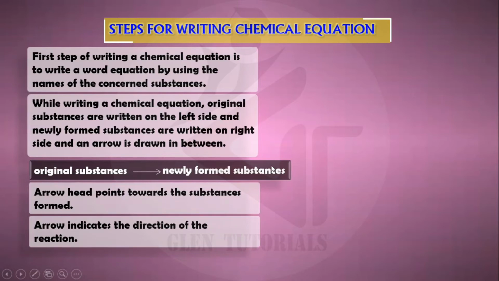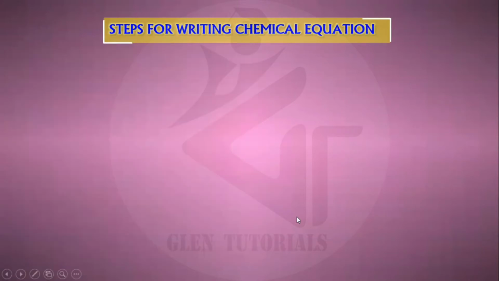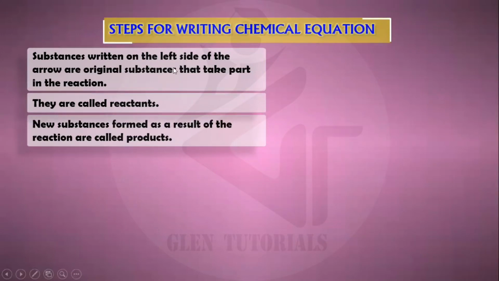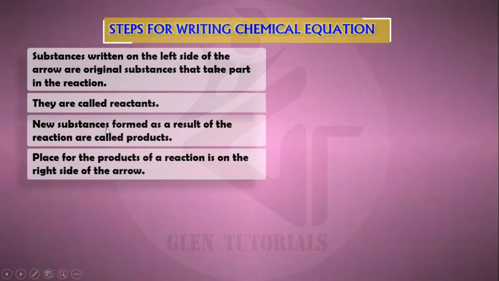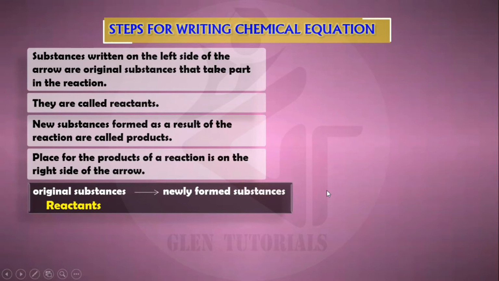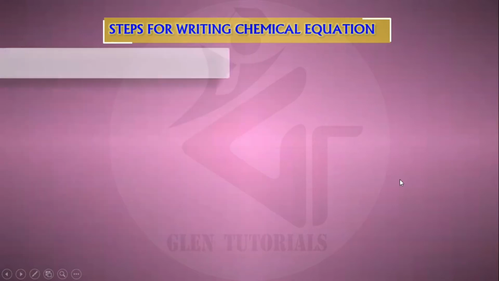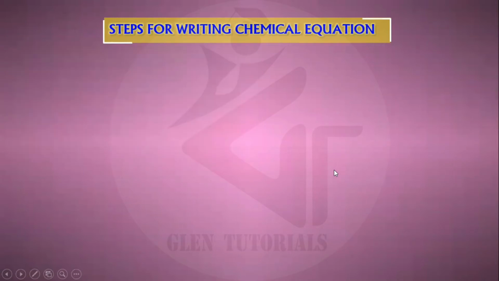So this arrow which is there on the right, why is it there? Because on the right is the final substance which is formed, and the arrow indicates the direction of the reaction also. So substances on the left hand side are called reactants and substances on the right hand side are called products. The place for the products of a reaction is on the right hand side of the arrow. So the original substance is the reactant and the newly formed substances are called products. If there are two or three substances, obviously there is a plus sign which is used to separate them.